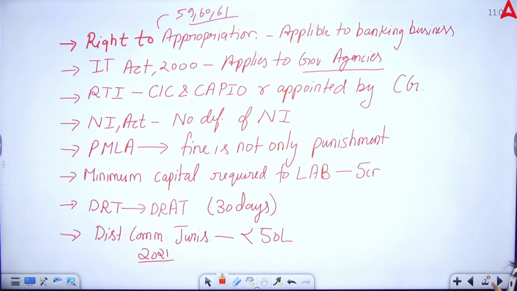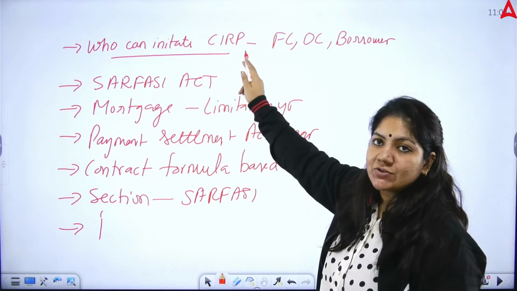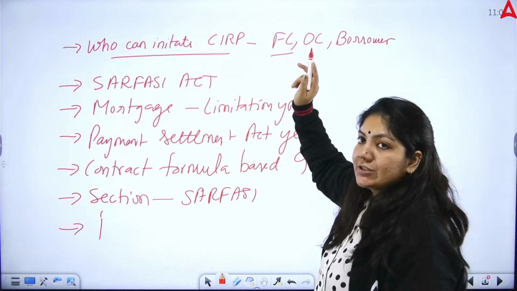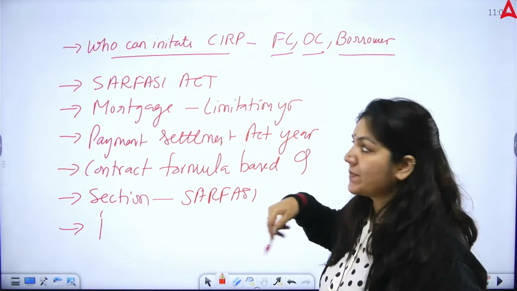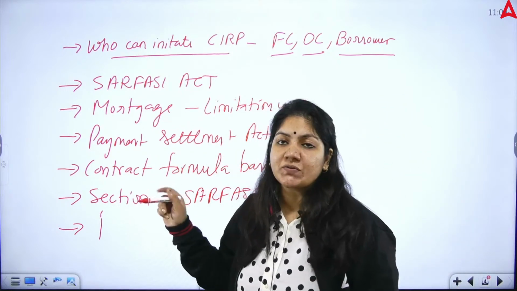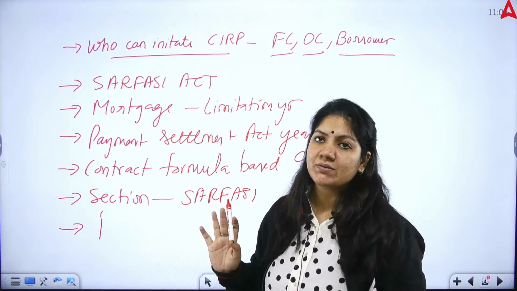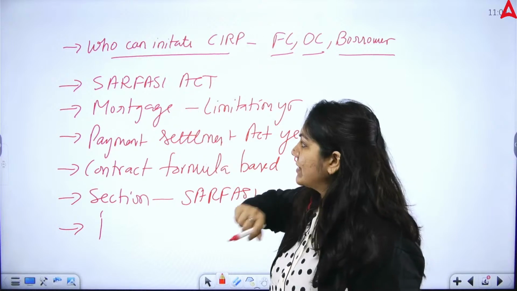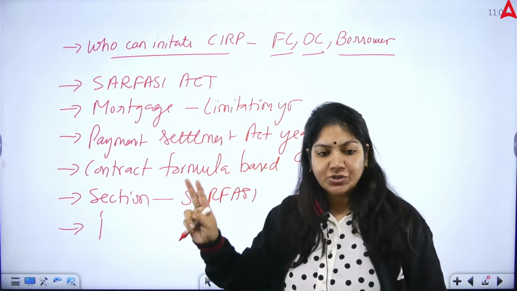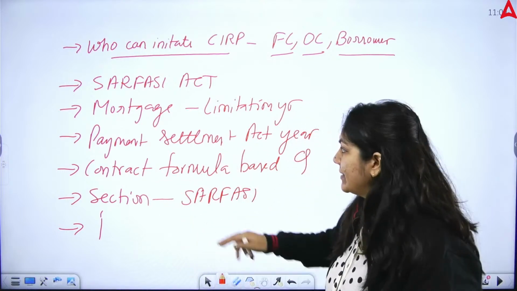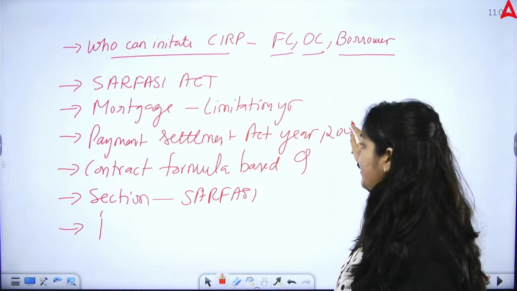The next question asked was who can initiate the corporate insolvency resolution process. That is the financial creditor, the operational creditor and the corporate debtor. This is the right answer. SARFAESI Act: so many questions were asked from the SARFAESI Act, because this is one of the lengthiest parts of your BRBL subject. Mortgage limitation was asked, that is 12 years, and for foreclosure it is 30 years. Then the year of the Payment and Settlement Act was asked, which is 2007.